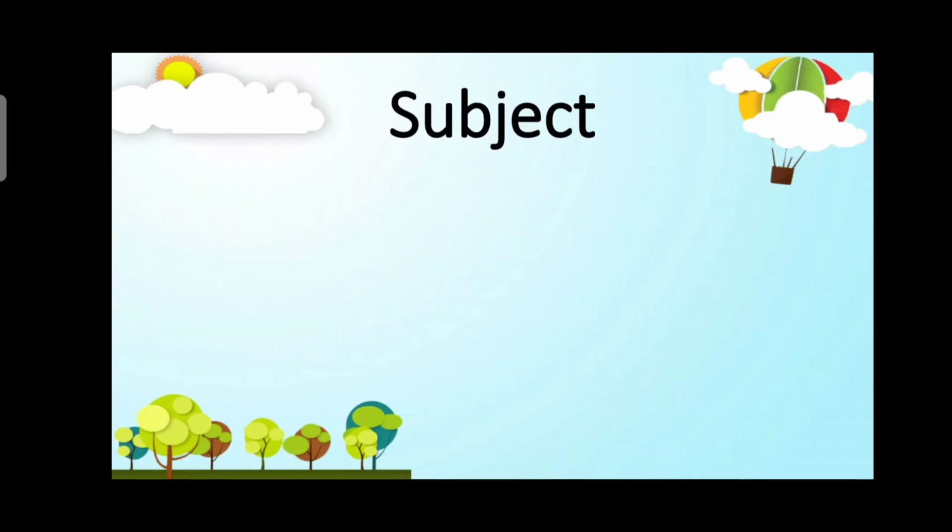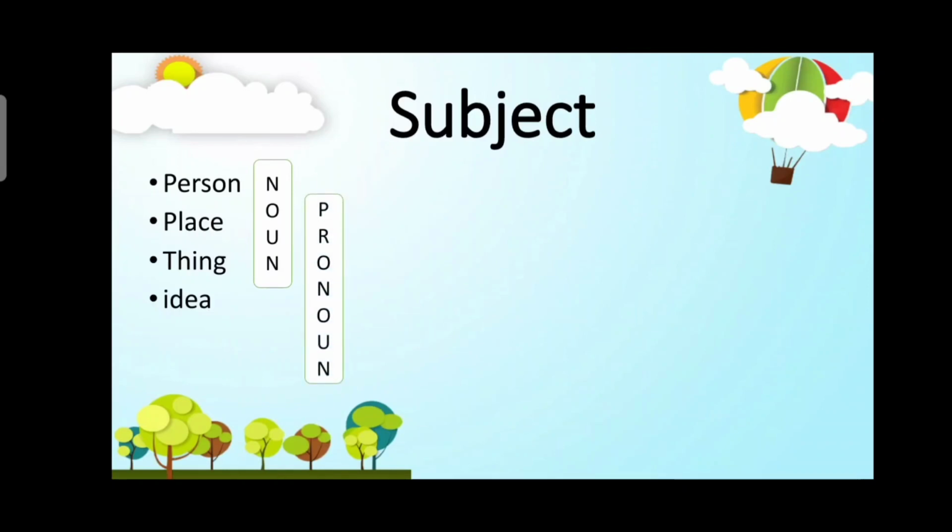Subject can be person, place, thing, or idea. Subject is always a noun or a pronoun. Remember that nouns can be person, place, things, or ideas. The pronouns are he, she, it, you, me, they, and so on and so forth.